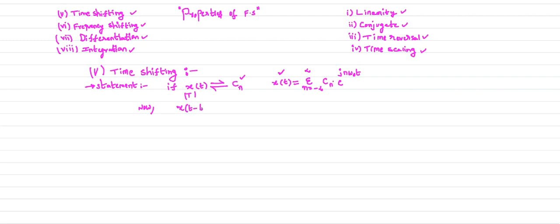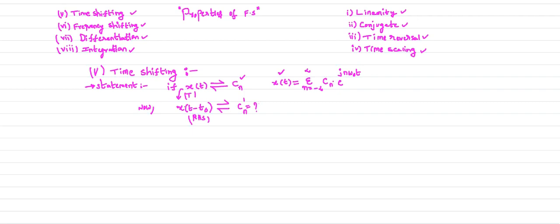What is the time shifting property? Let us consider the right hand side shift operation, and later we generalize the case. Perform the time shifting operation on the signal x of t. We will get x of t minus t naught, where t naught is the shifting parameter. Now what is its complex exponential Fourier series coefficient? Let us consider it is Cn dash.